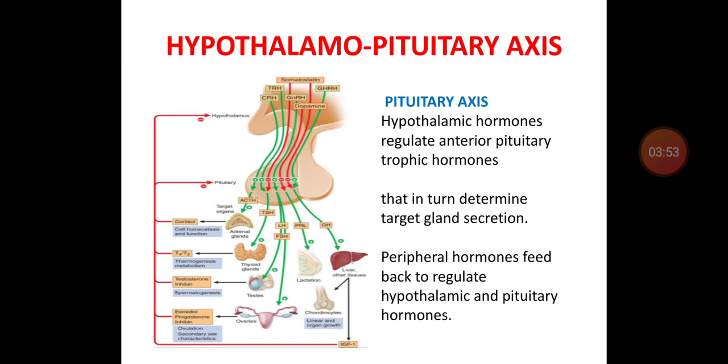These tropic hormones in turn regulate or determine the target organ secretions, that is from the adrenal gland, thyroid gland, or testis and ovary, that is hormones into the blood. So whatever the peripheral hormones in the blood, by negative feedback they regulate the hypothalamus and pituitary hormones.